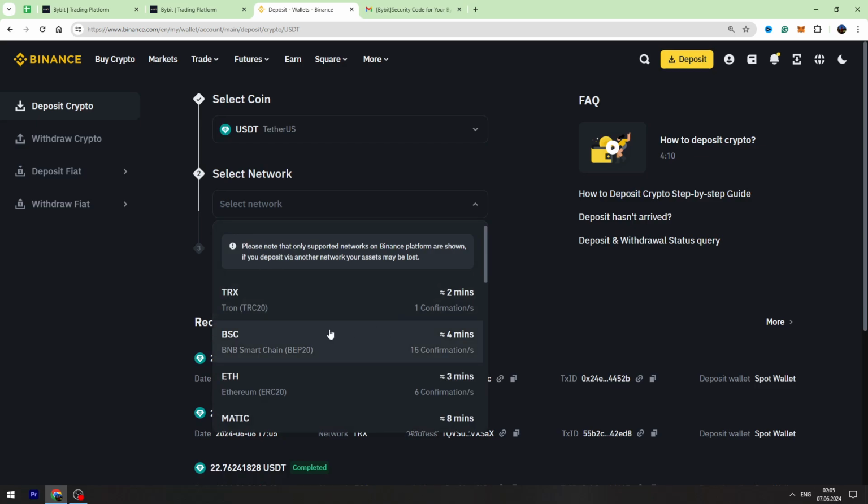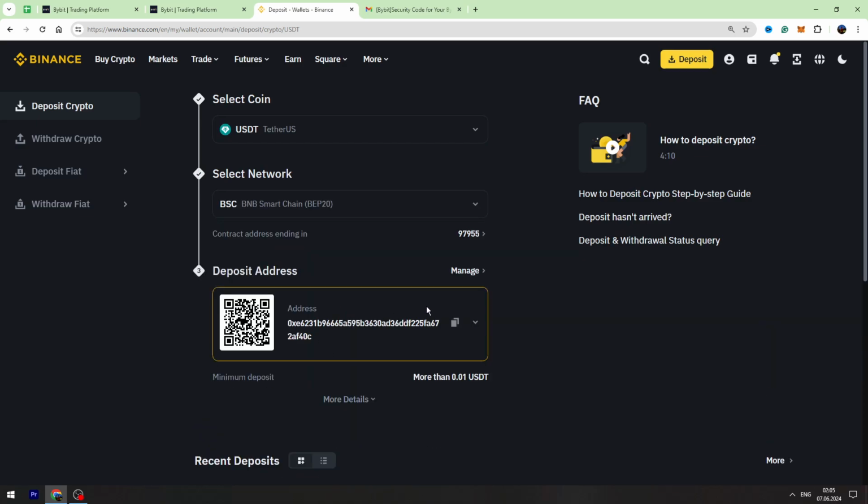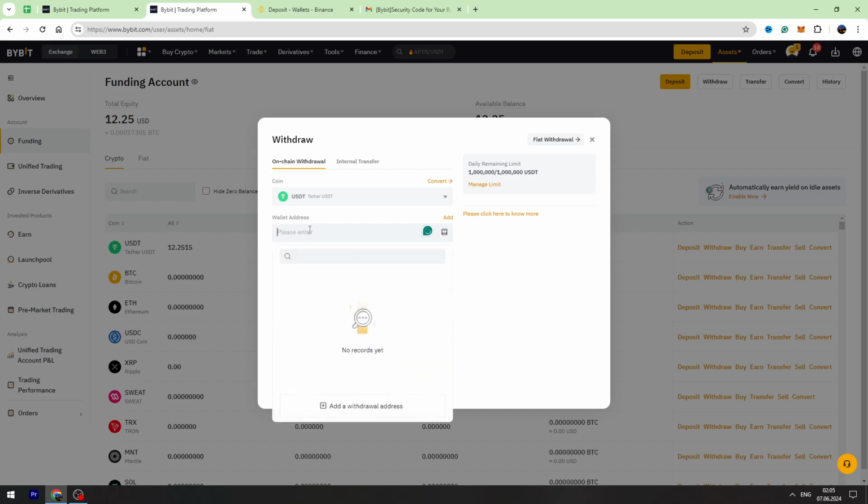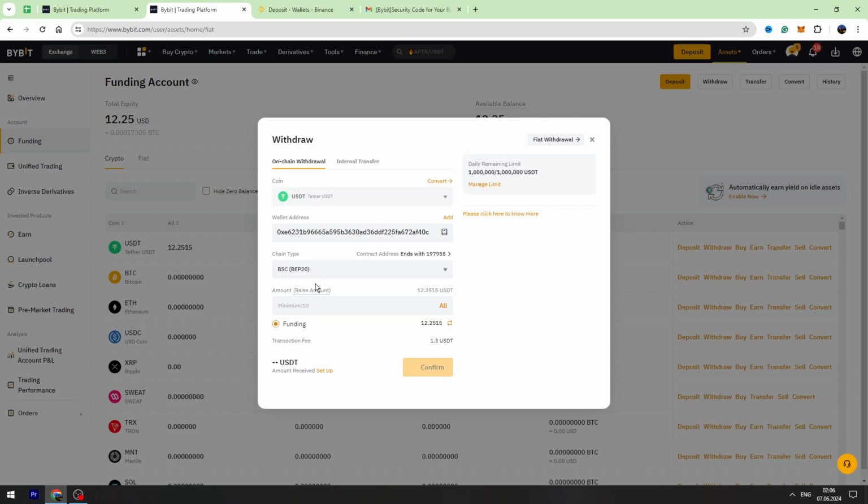So I'm selecting BEP20 network. And I need to copy this wallet address. Let's paste the wallet address right here. Let's enter the amount of USDT I'm going to send, for example, all. And let's confirm the payment.